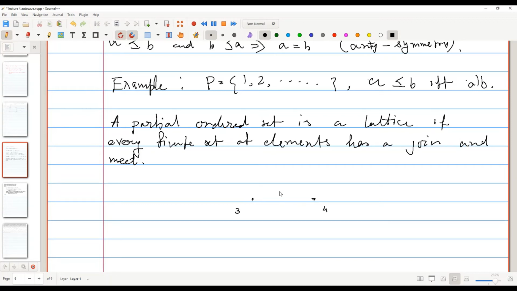It is not a lattice because, I think, every finite set will actually have a supremum and infimum in this example. But the point is that if the supremum and infimum both belong to the set, then we can say it's a lattice. The supremum and infimum should be in the set. I think I messed up a little bit, but that's what I wanted to say. The set consisting of 3 and 6 is a lattice, but the set consisting of 3 and 4 is not a lattice. Exactly. Okay, so I think it's clear right now, right?